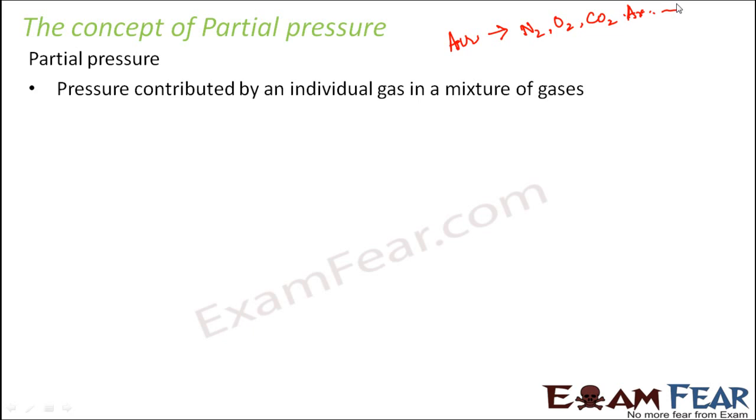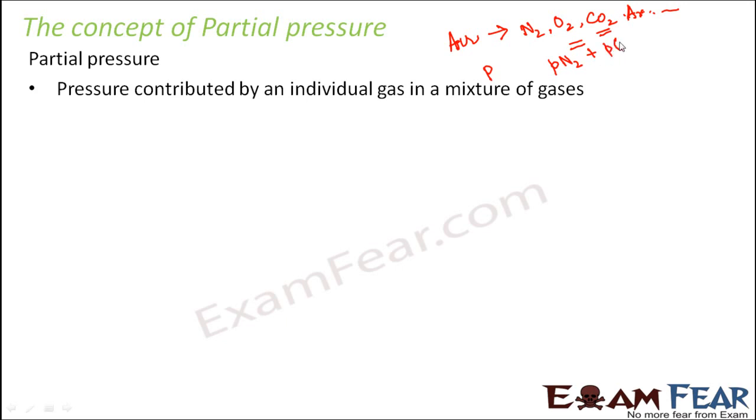Now if I want to know what is the pressure contributed by carbon dioxide or what is the pressure contributed by oxygen, how do we know? So that is defined as partial pressure, the pressure contributed by oxygen in a mixture of gases. So if the total pressure of the air is capital P, then the partial pressure contributed by nitrogen is denoted by small p nitrogen.